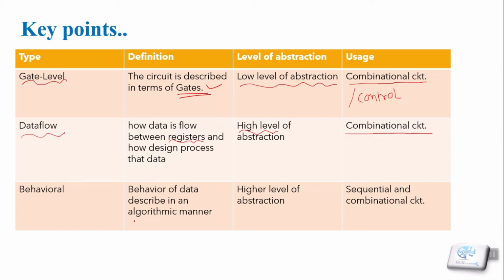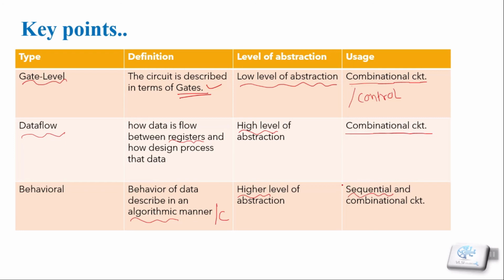Now our behavioral modeling is more like algorithmic modeling, with a higher level of abstraction. In data flow we still need to care about our registers and wires, but in behavioral modeling we don't. It is more like the C programming language, without knowing what's going to happen inside the hardware.